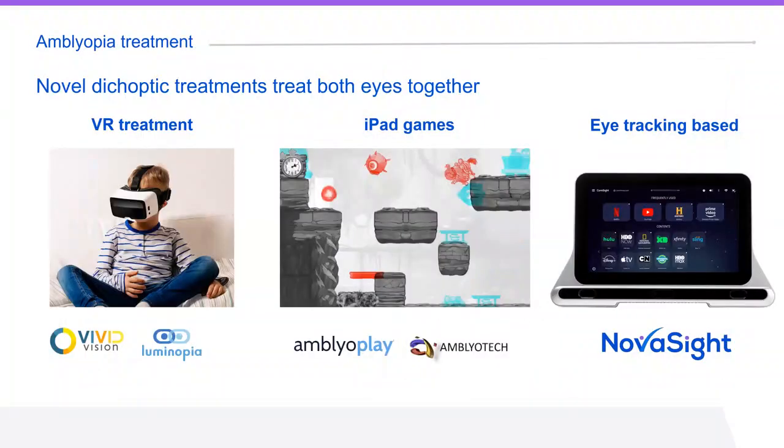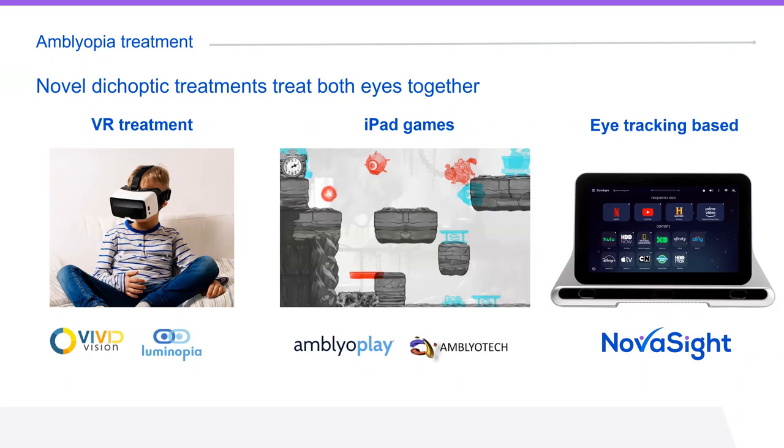So what are the current emerging digital treatments for lazy eye? The main concept here is dichoptic treatment, meaning that the two eyes are treated together and not as with a patch, which is only a monocular treatment. From left to right, the first one is VR treatment, virtual reality treatment. In this case, the manufacturers produce pre-prepared content, usually videos, and the image that is delivered to the strong eye, the dominant eye, is degraded. Companies in this space, for instance, are Vivid Vision and Luminopia from the US.